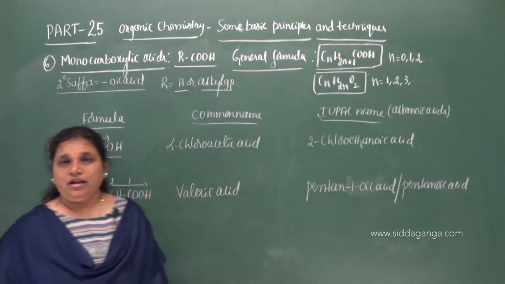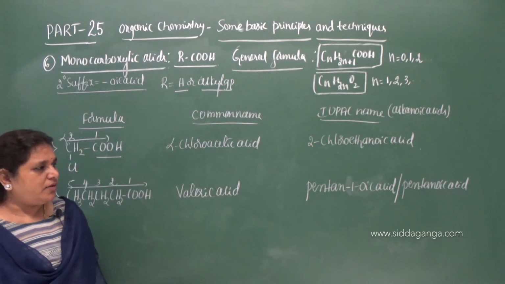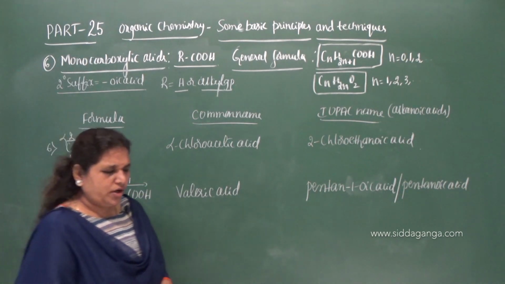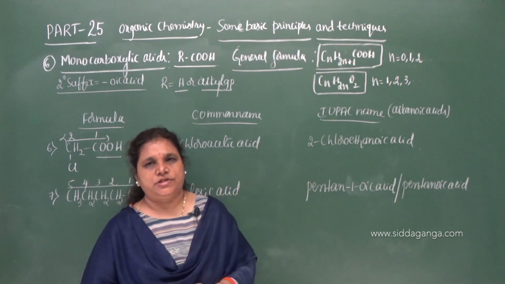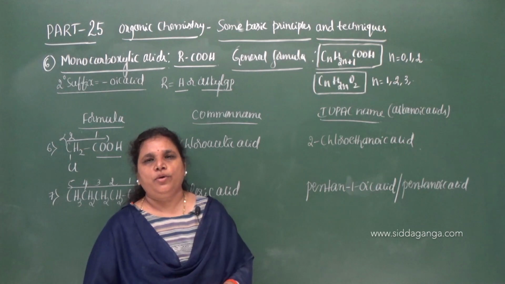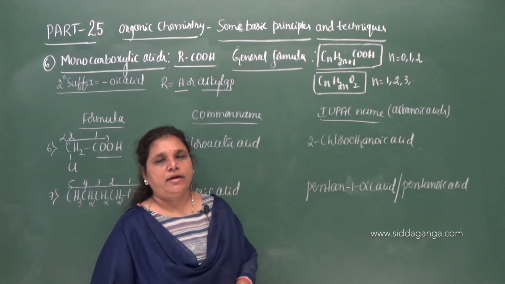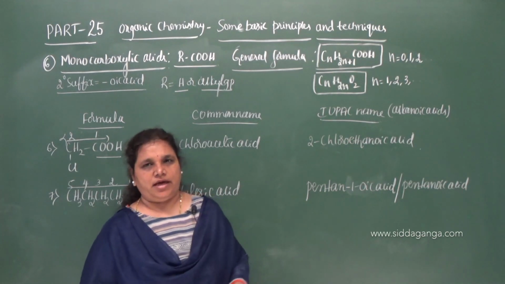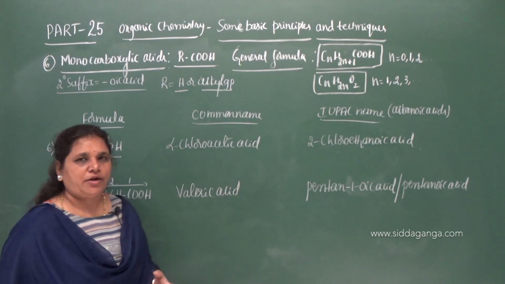Even in butanoic acid you have to give the locant 1 because it is at the first position: butane-1-oic acid or butanoic acid. That is the IUPAC name of butyric acid, as I have given. So this is valeric acid and the IUPAC name is pentanoic acid.